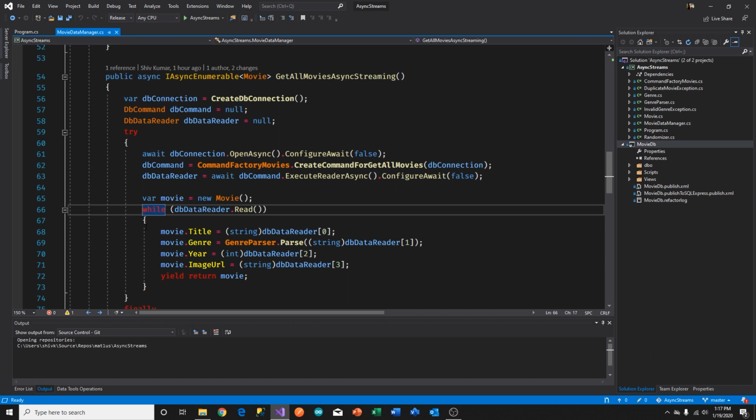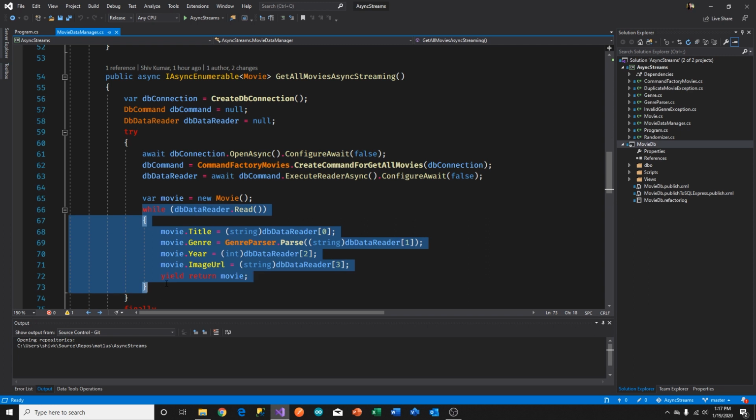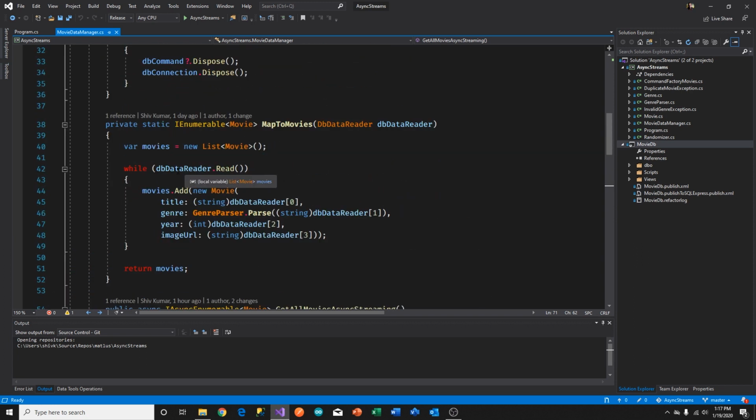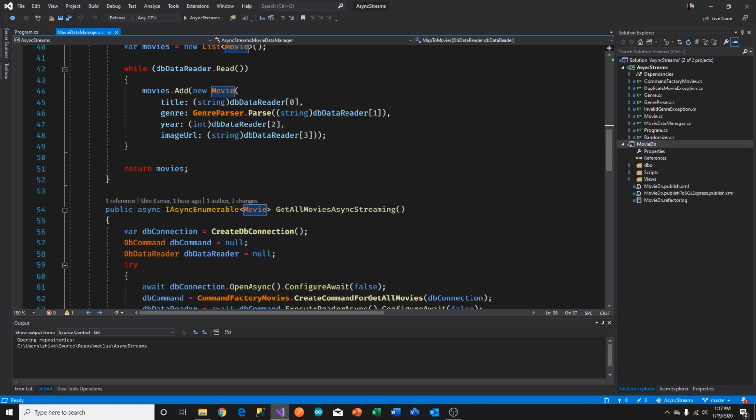The code here is sort of the same thing. It's creating a new movie instance, and then it iterates over the records in the data reader, populates the property values, and it yield returns the movie instead of returning the movie. So we're getting the iterator pattern in combination with the asynchronous capability, whereas in this method we are not able to use it, because this is returning an enumerable, which is a task, versus this returning an async enumerable, which is returning a value task.